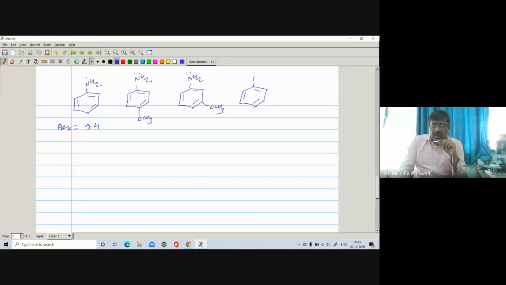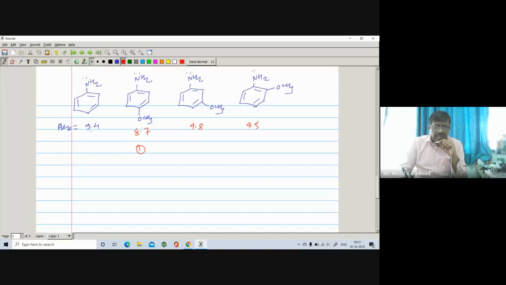You know, the more the availability of electrons on the nitrogen, the more basic it is in nature, right? If you see the pKb values, it is seen that the pKb of para is found to be 8.7, that of meta is found to be 9.8, and that of ortho is found to be 9.5. Lower the pKb, more is the basicity. So here you will see that the para is found to be more basic, 8.7, as compared to ortho.